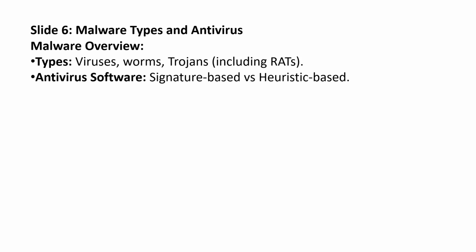Malware types and antivirus. There are different types of malware. Some of them are viruses, worms, and trojans, including RATs. Antivirus software. These are signature-based or heuristic-based.